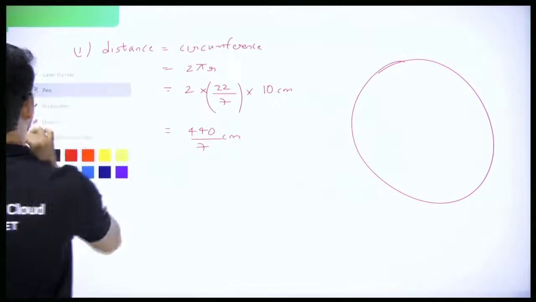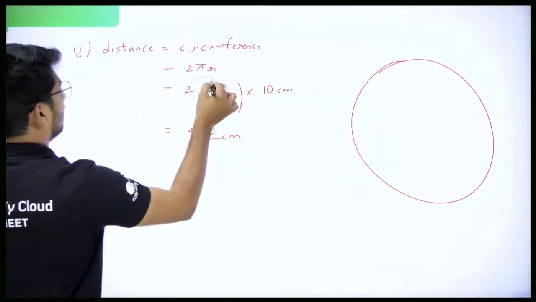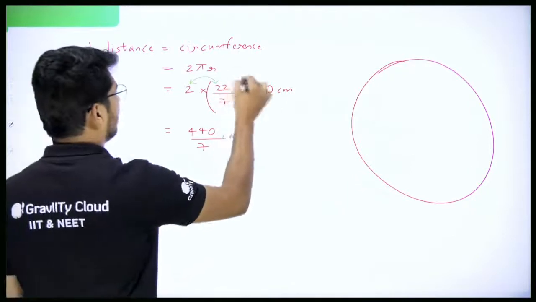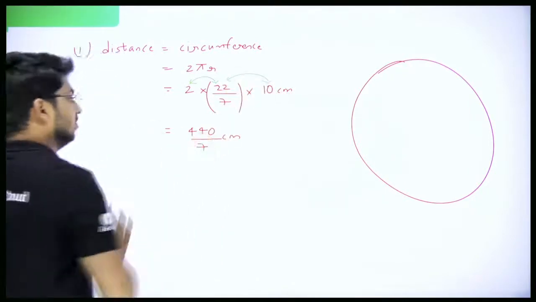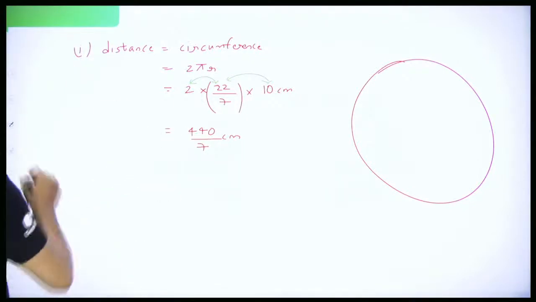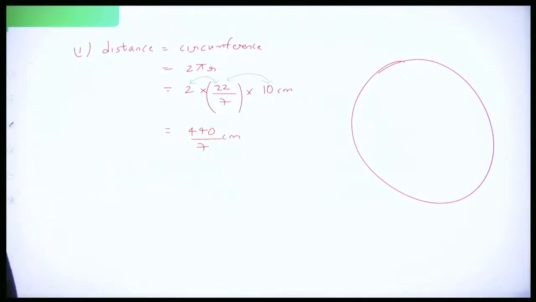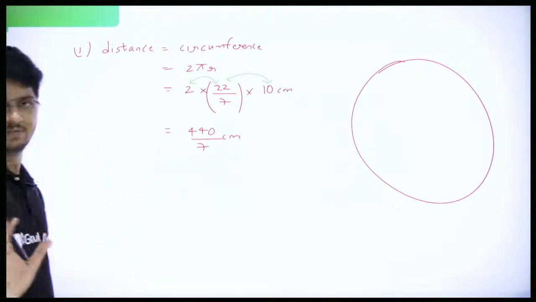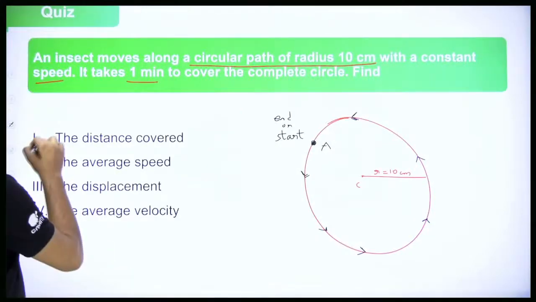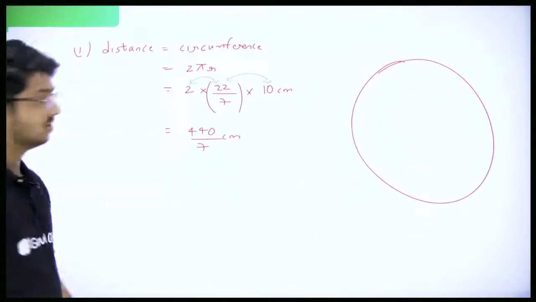You multiply the numerators. I'll show it to you. 2 into 22. How much? 44. Then 44 into 10. How much? You add a 0. 440 by 7 centimeter. That is what? That is distance. Clear? Then we got distance. Very simple. The first part is done. The second is find out the average speed.